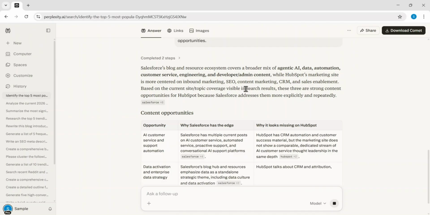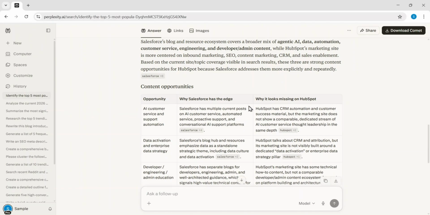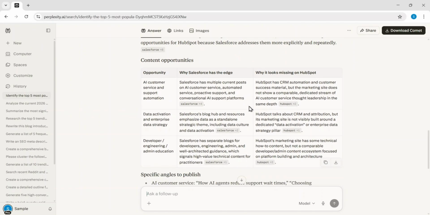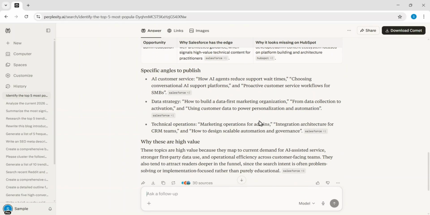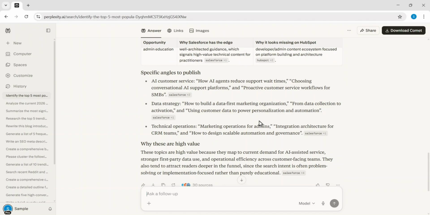The resulting comparison table reveals 3 distinct opportunities in AI customer service, data activation, and developer education. Salesforce holds an edge in these areas by providing more technical, deep dive content on platform building and automated support workflows. These findings give me a strategic list of content opportunities to target, allowing me to address high-intent business searches that my competitors aren't fully capturing yet.